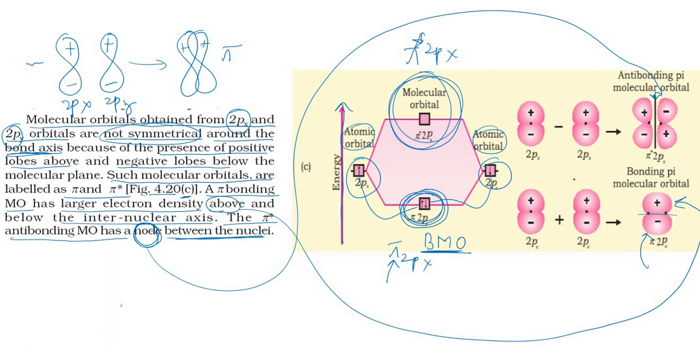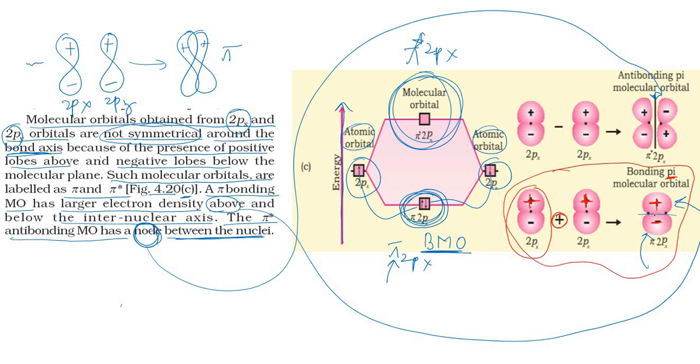Now let us come back to this word diagram here. Can you see this part? This part is called the bonding molecular orbital, the pi bonding molecular orbital, because we have a 2px orbital with a positive lobe above and another 2px orbital with a positive lobe above, and it undergoes constructive interference, as a result of which the positive lobe is present above and a negative lobe is present below.